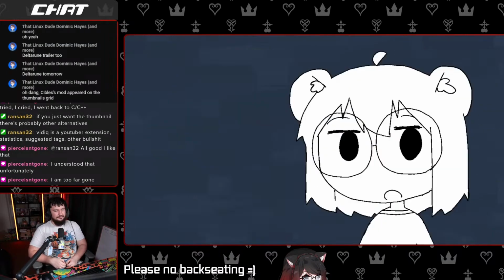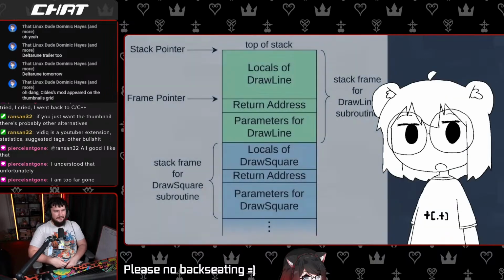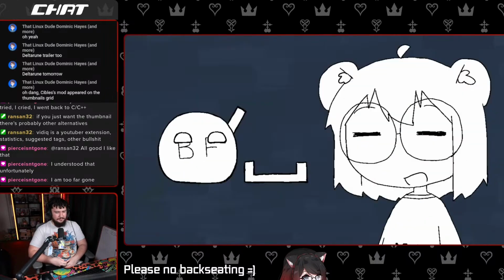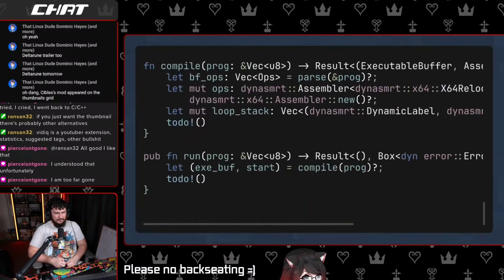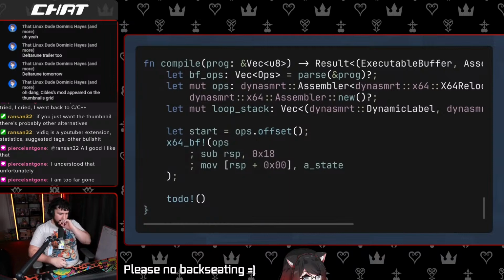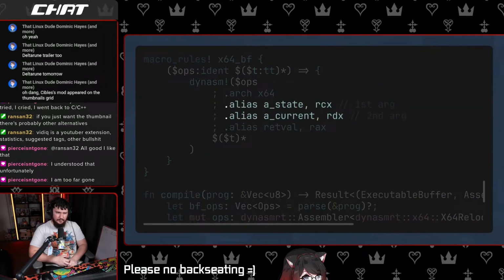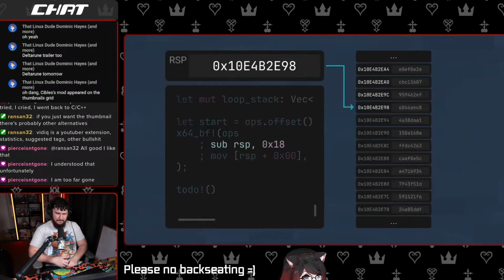What is your problem? For more complicated languages, we may want to design an actual call stack, but Brainf is so simple that we only need just one stack allocation. To allocate it, we can subtract the RSP, aka the stack pointer, by the amount of memory we need. You might be wondering why I allocated 24 bytes when I only need 16 bytes. That was purely for stack alignment.